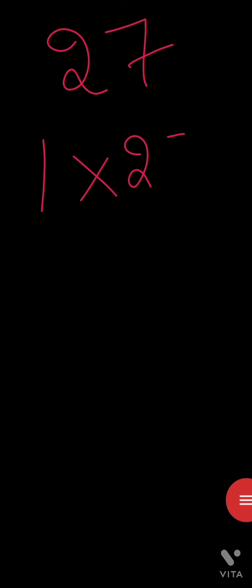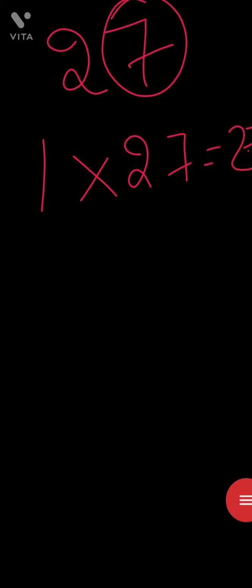For example, 27. Let us try this. 1 into 27 is 27. Is it divisible in the 2 table? It is not, because the last digit is not divisible by 2, that's why this is not divisible by 2. This is the divisibility rule.